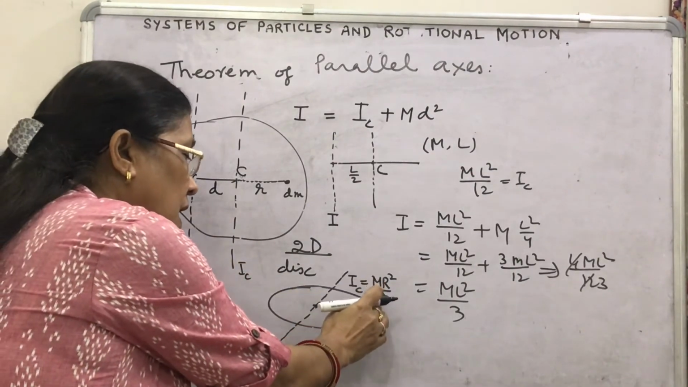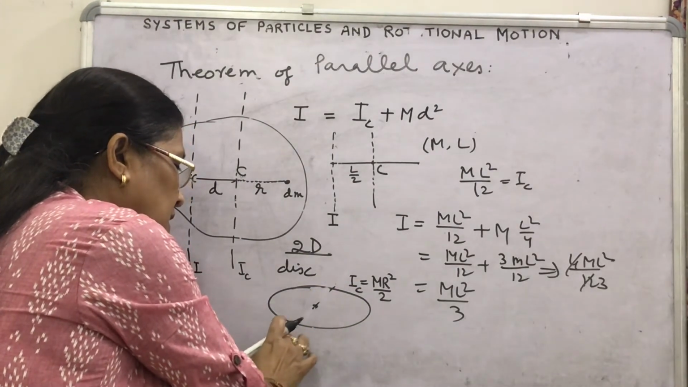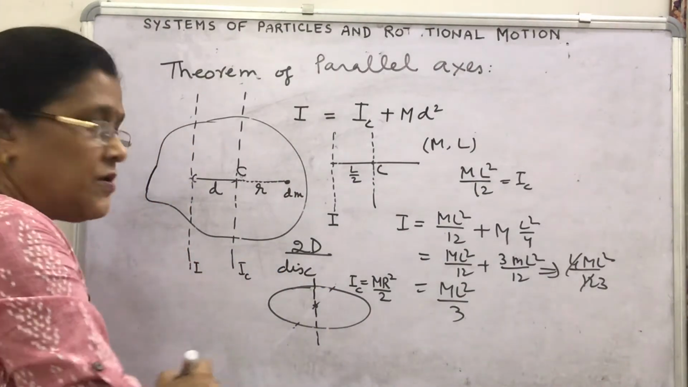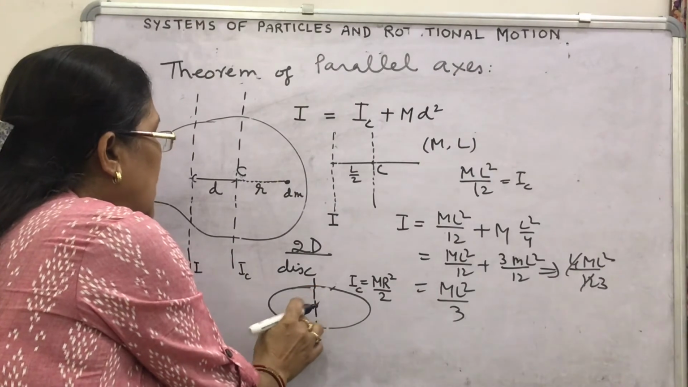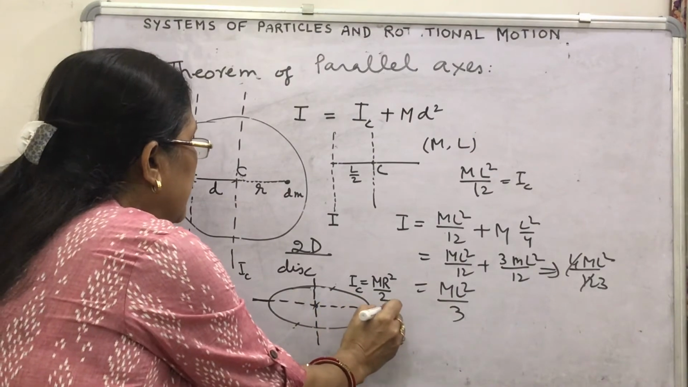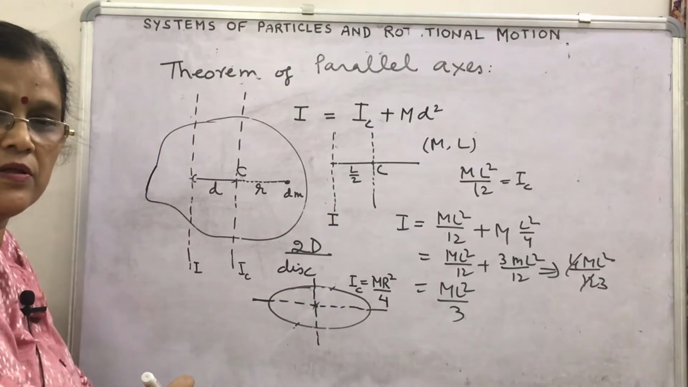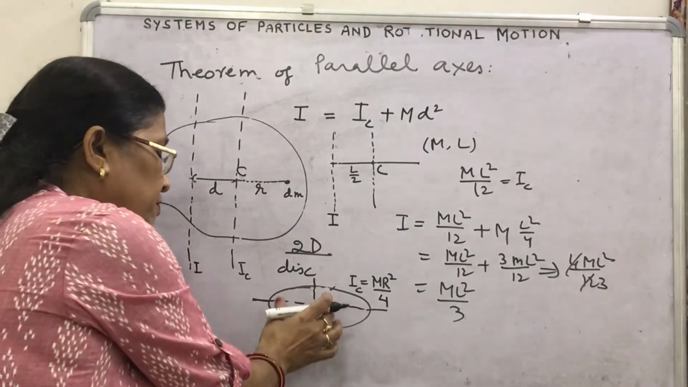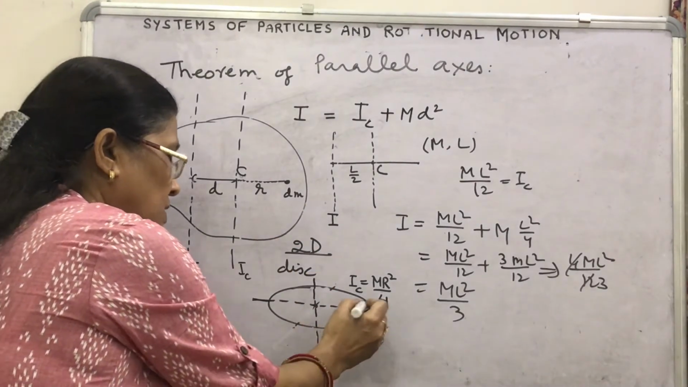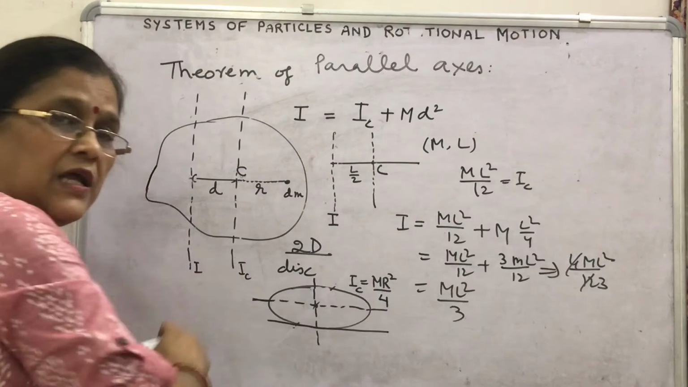This IC, MR²/2, is when the moment of inertia is about that axis which is perpendicular. Then what will be the moment of inertia about the axis passing through the plane of the disc, not the perpendicular? What will be this? MR²/4. Okay. Now, if you have to find the moment of inertia of this disc about the edge of the disc, that is the tangential axis.